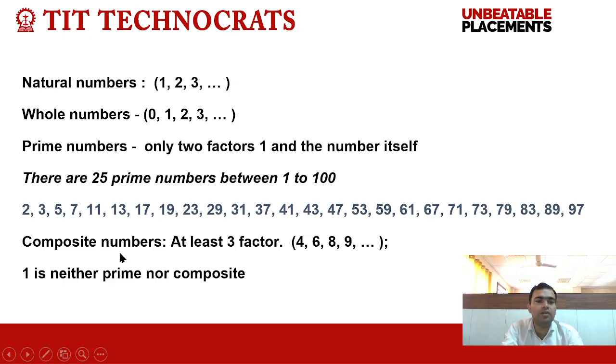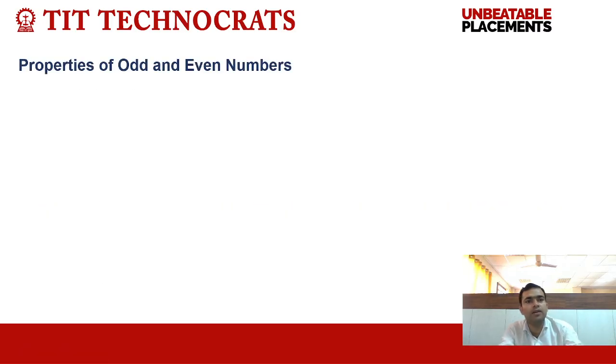Why? Because composite numbers are the numbers which have at least three factors, and prime numbers are numbers which have exactly two factors, but one has only one factor, so it is not counted as a composite number or a prime number. It is just a natural number. One is neither prime nor composite. Clear?